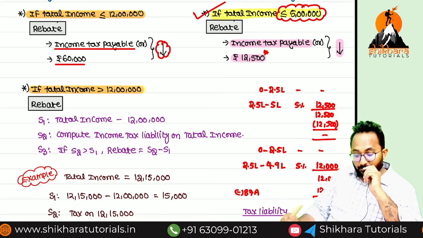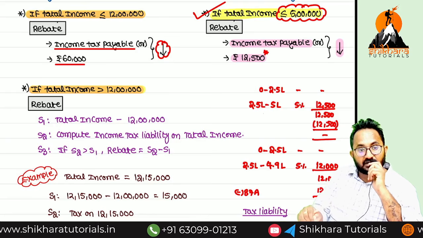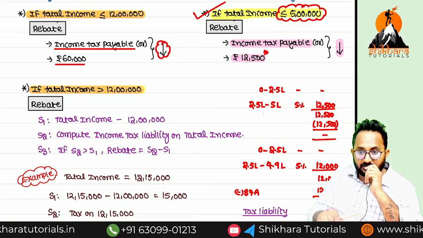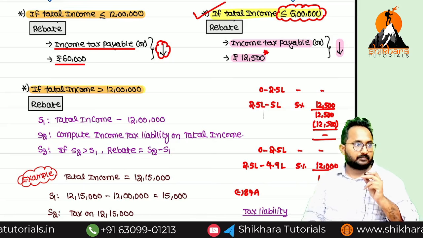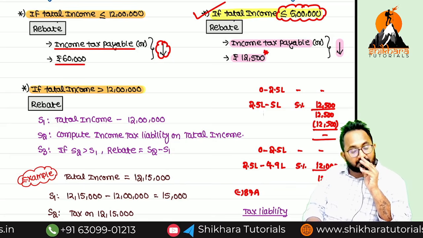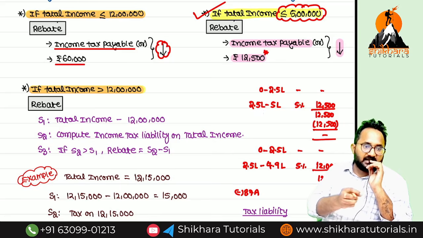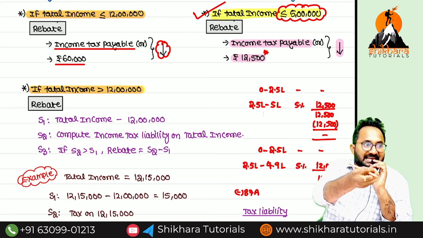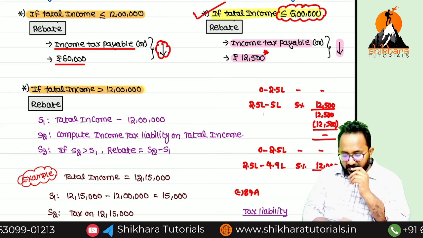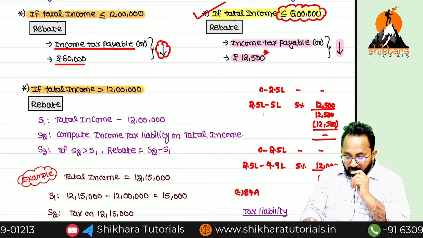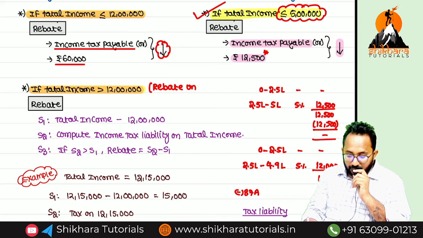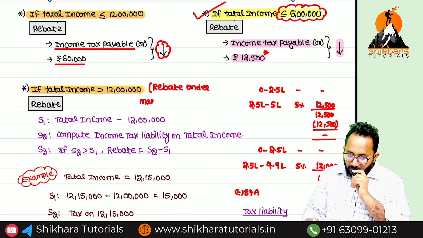But marginally. If your total income is more than 12 lakh, under the marginal relief concept they are going to provide the rebate. Is our total income more than 12 lakh marginally or substantively? Marginally. That means you have some additional miscellaneous income over the 12 lakh. Now, this rebate is given by using which concept? Marginal relief.